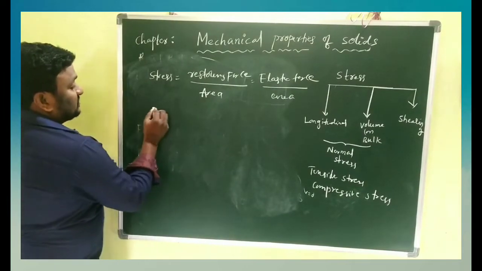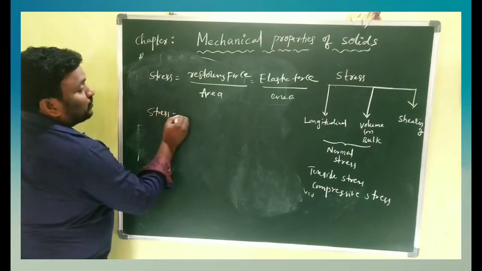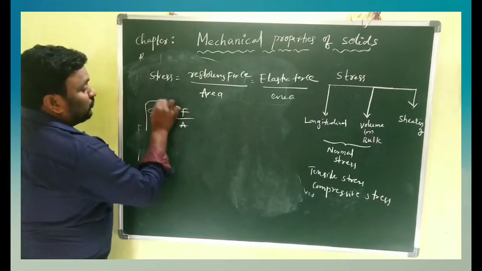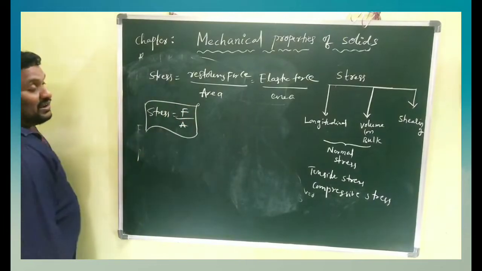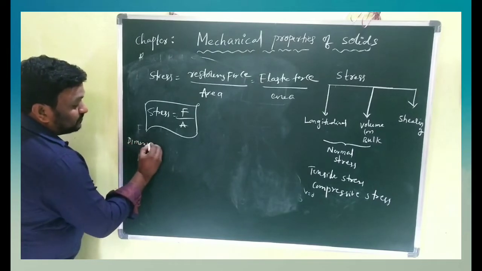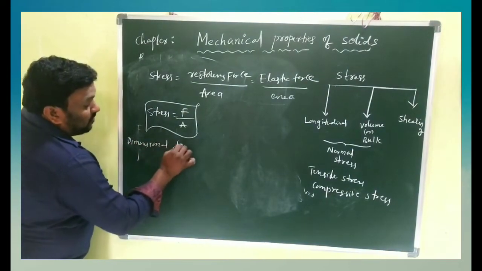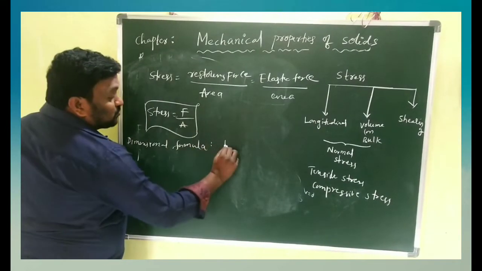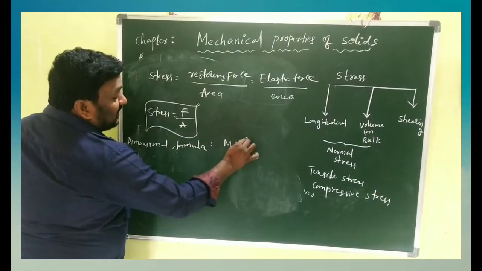So children, for stress, the formula you write is F by A, force acting on a particular area. Now the dimensional formula of stress. For force, what do you have? M L T to the power of minus 2.